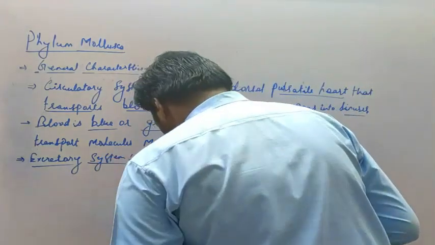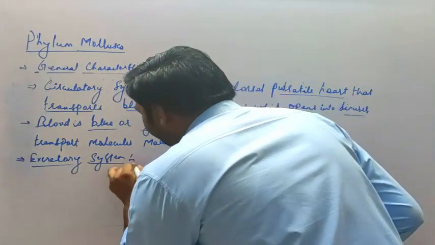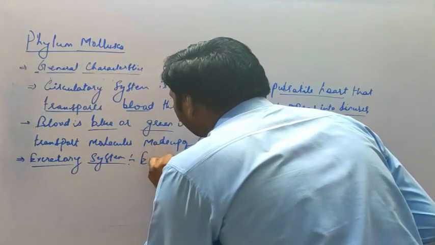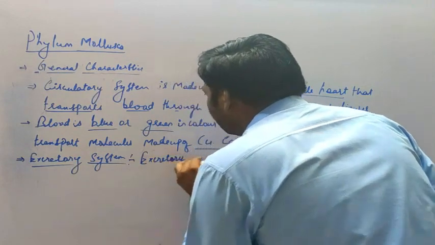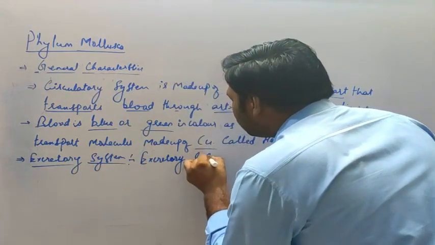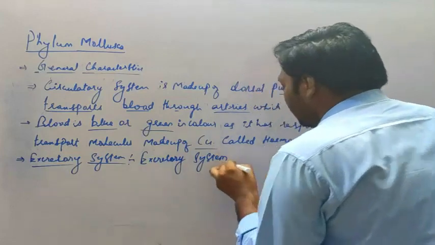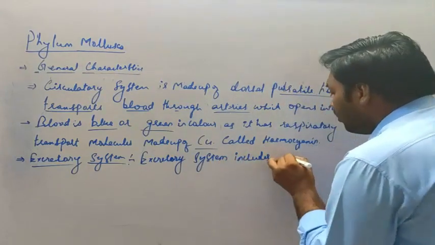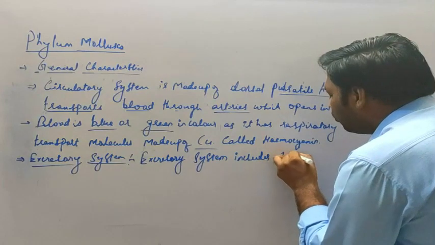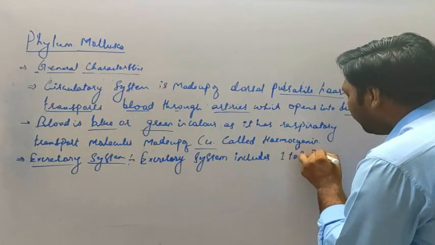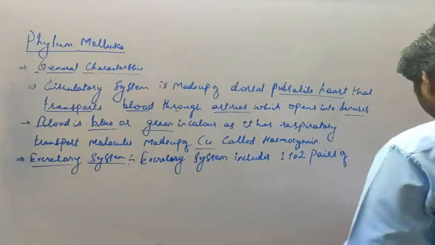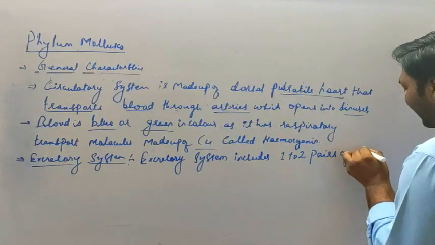So the excretory system includes one to two pairs of sac-like kidneys.